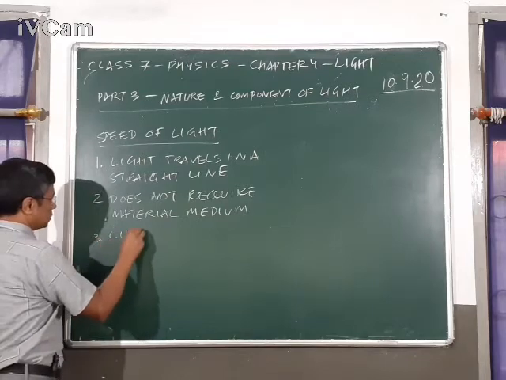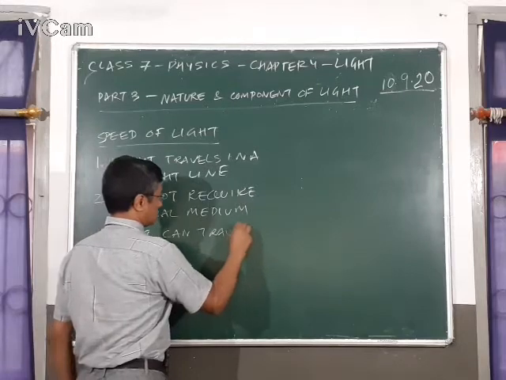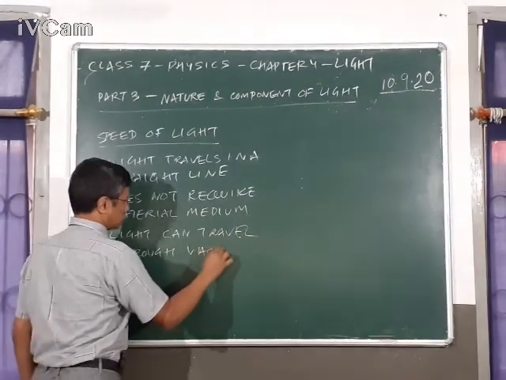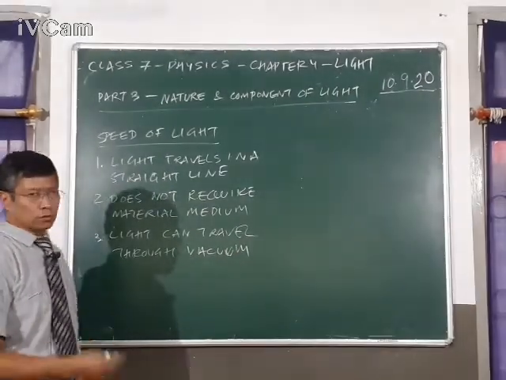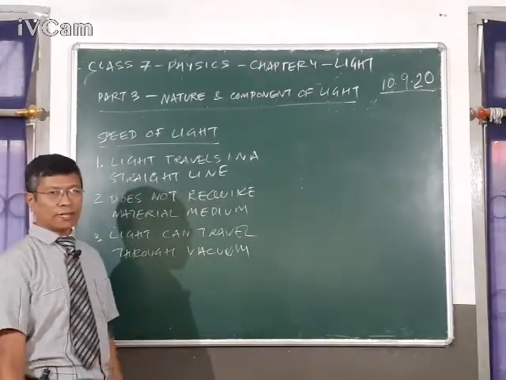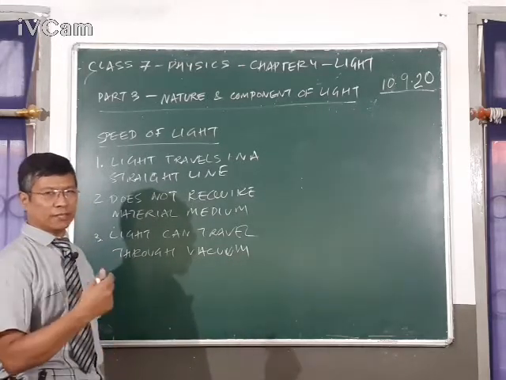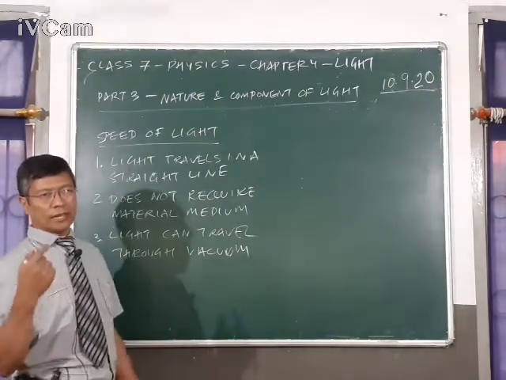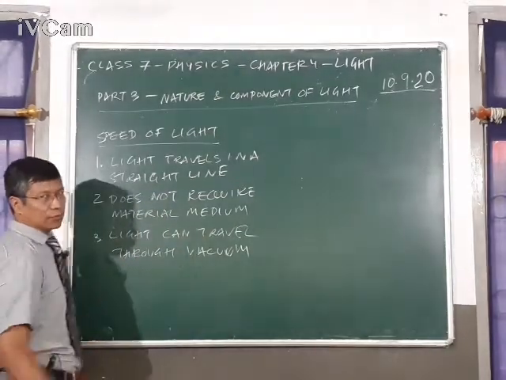So light can travel through vacuum also. This is the reason why we receive the light from the sun: light can travel through vacuum in space and it reaches us. If light required a medium, then the light from the sun would not have reached the earth. So this proves that light can travel through vacuum.